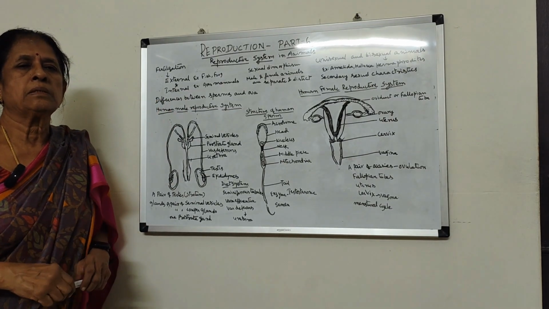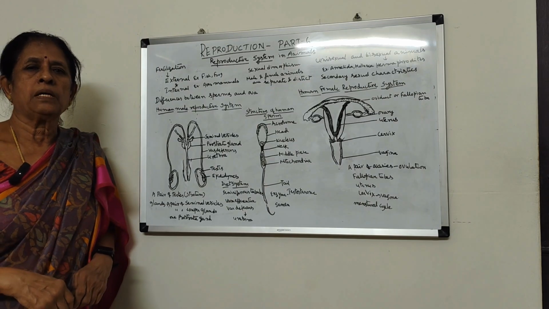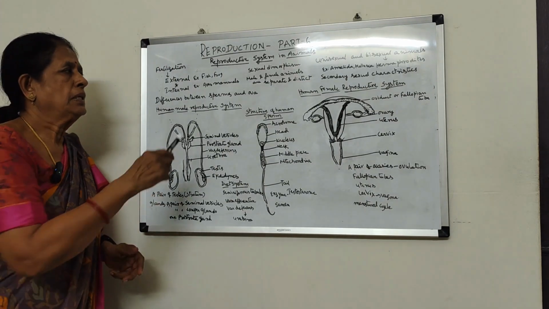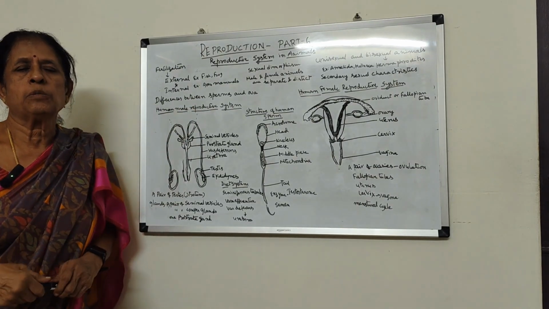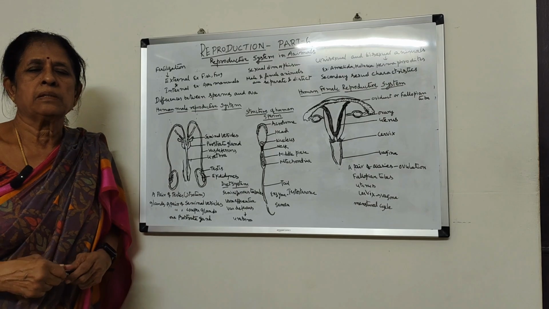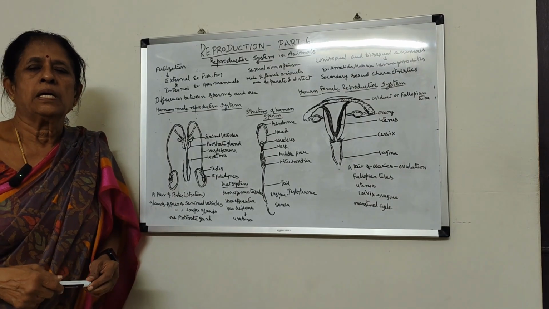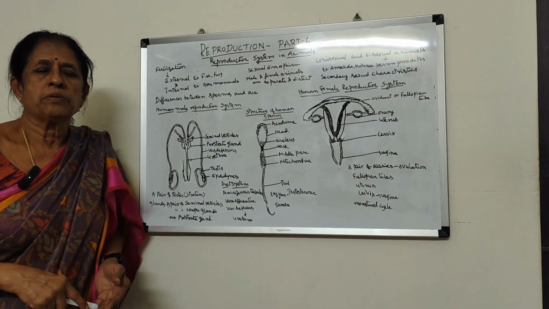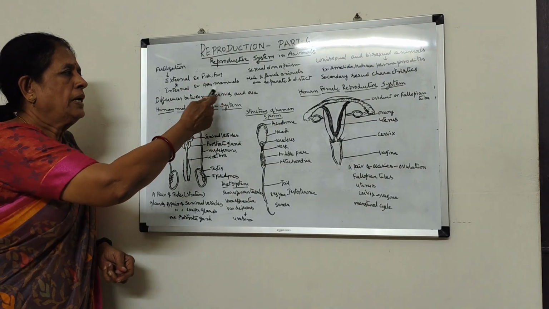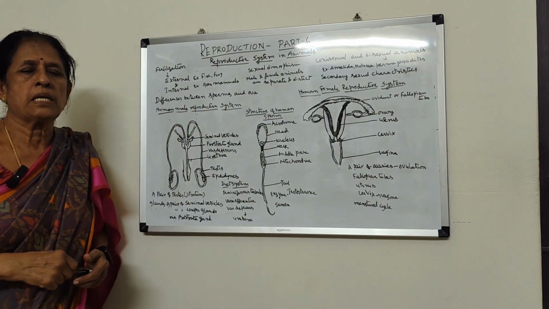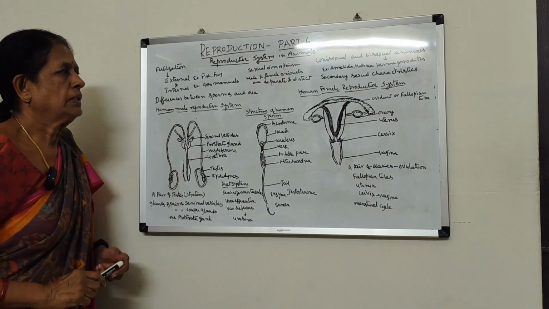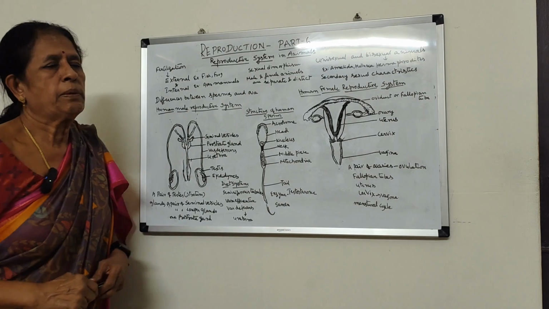Internal fertilization means fertilization, fusion of male and female gametes takes place inside the body of the organism. That is called internal fertilization. Most of the terrestrial organisms, internal fertilization will take place, like insects and in aves, reptiles, mammals, like cow, man, monkey. So terrestrial organisms, internal fertilization takes place. That is one thing. And the next one is sexual dimorphism.